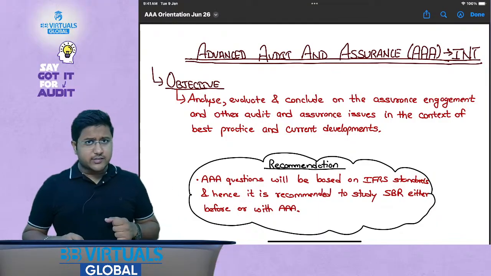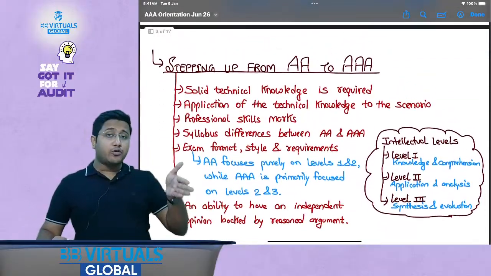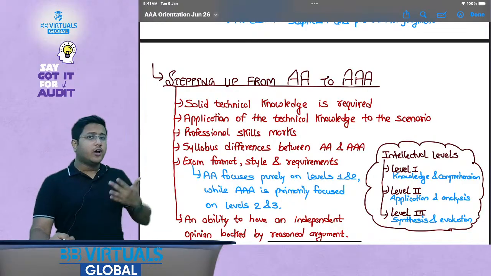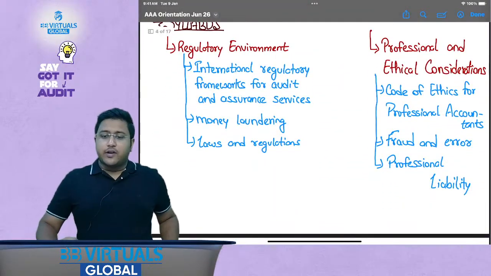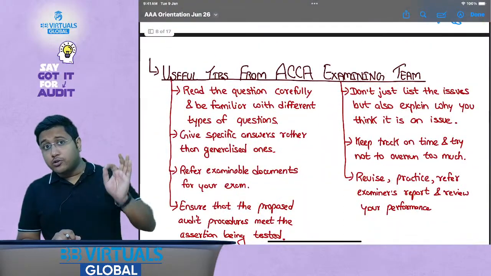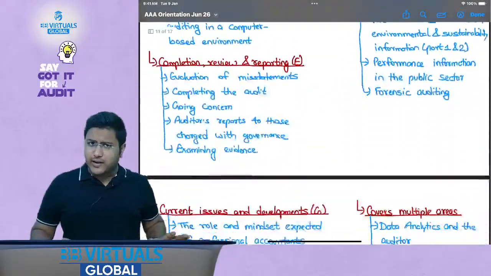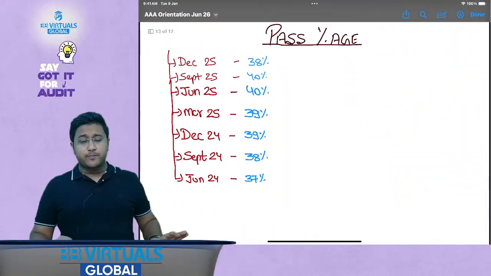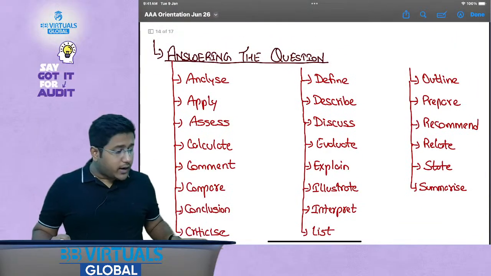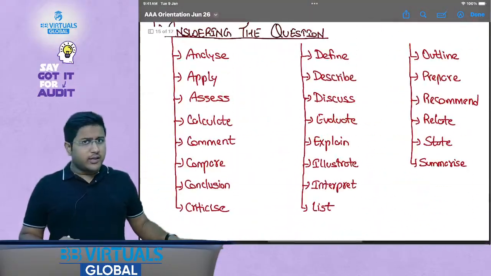So my dear friends, we will start with the objective, then we will go for the exam format, then we will go for how you need to step up from AA to AAA, how you need to enter into the shoes of an AAA student. Then we are going to discuss the syllabus in detail. After that, we are going to discuss some useful tips from the ACCA examining team. Then we are going to discuss technical articles, which technical articles are important. Then we are going to discuss the pass percentages. Then we are going to discuss how you need to answer different types of questions, and then we are going to go for the batch details.